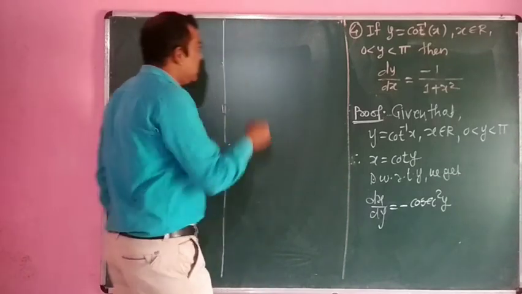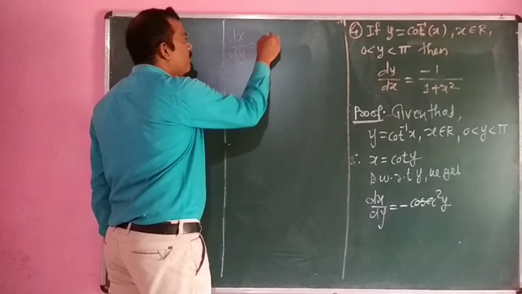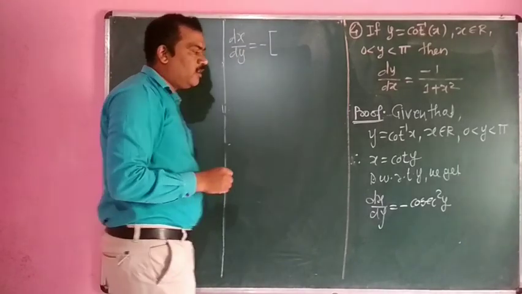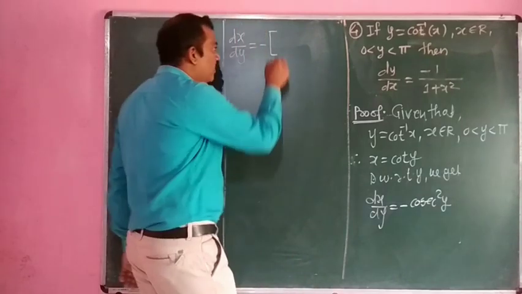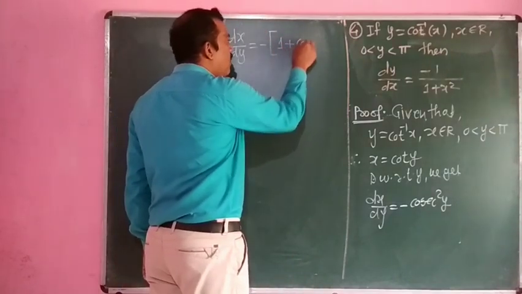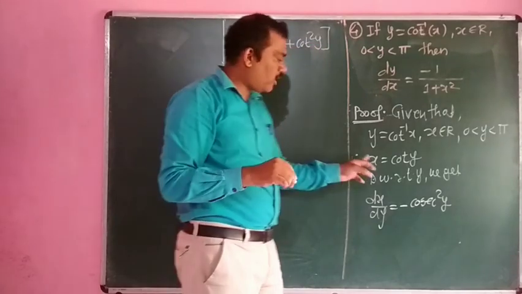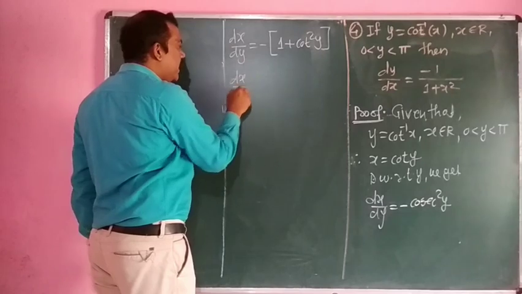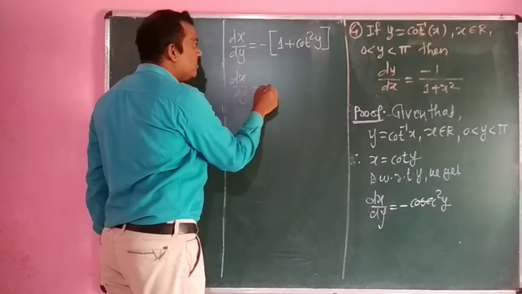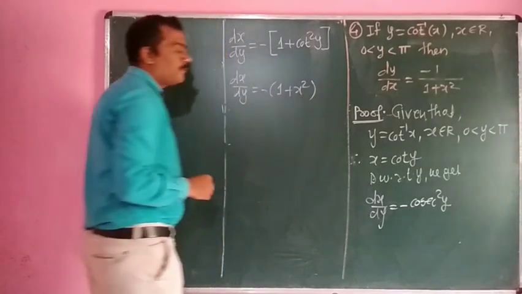We have to use this relation, that is dx by dy is equal to minus, and we substitute the value of cosec square y, which is 1 plus cot square y. What is the value of cot y? The value of cot y is x, so we can write dx by dy is equal to minus 1 plus x square.